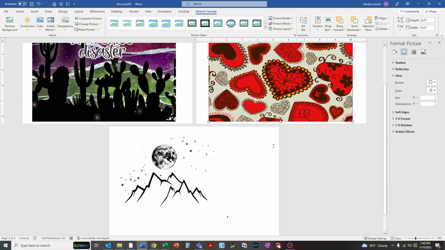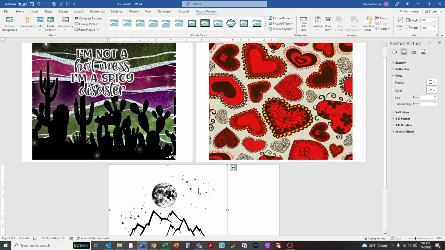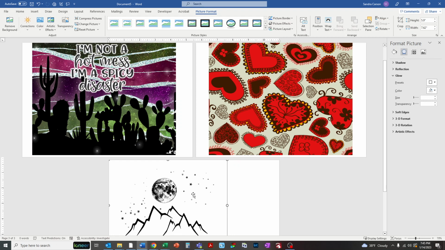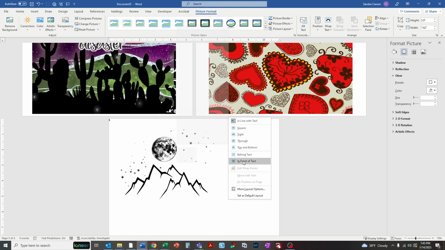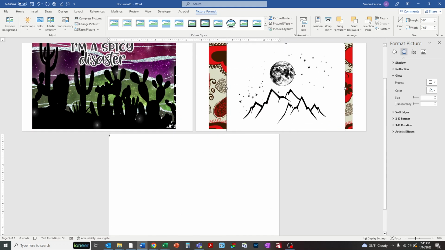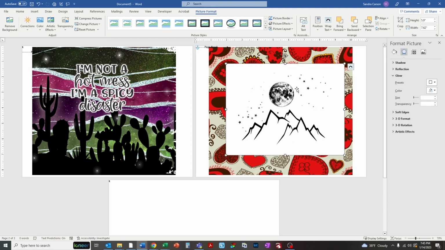comes in because they're never all the same size. Each box tends to be the same size, but different batches can be different sizes around, and you're going to need to resize the width of your image appropriately. So I need to right click on this one again and wrap text in front of text, and then I can drag it up here and you can see, oh no, it has a white background and it's not showing. So we're going to have to fix that.